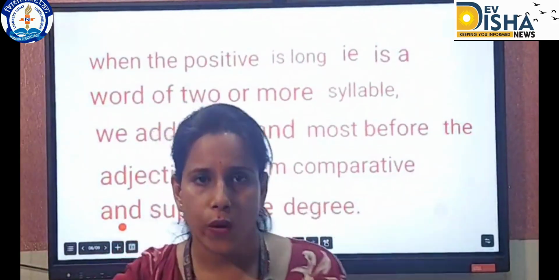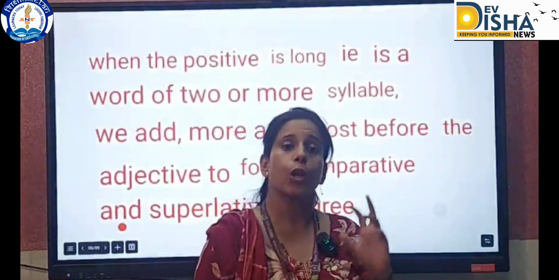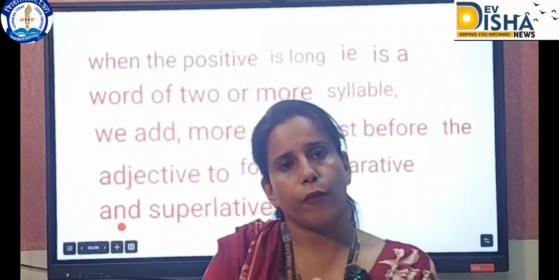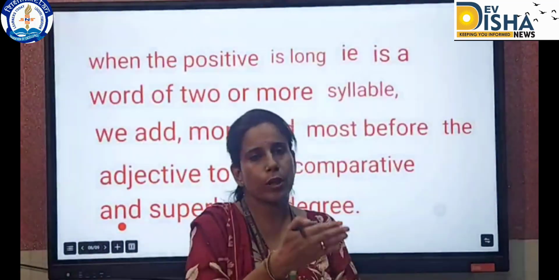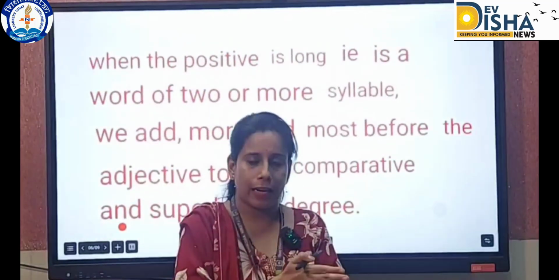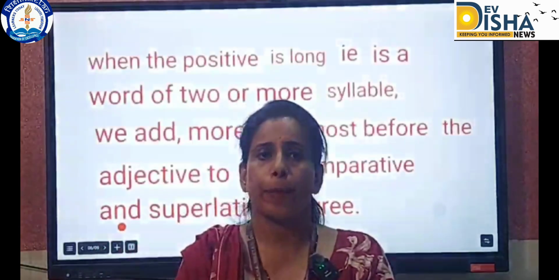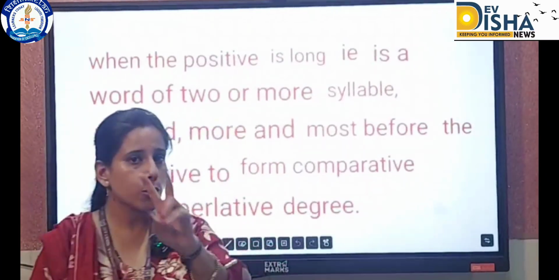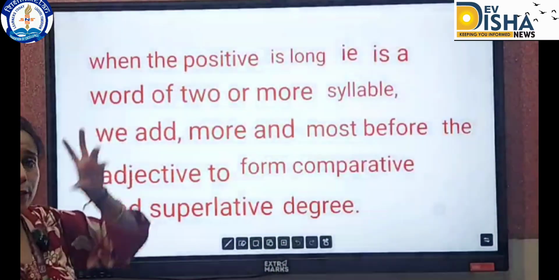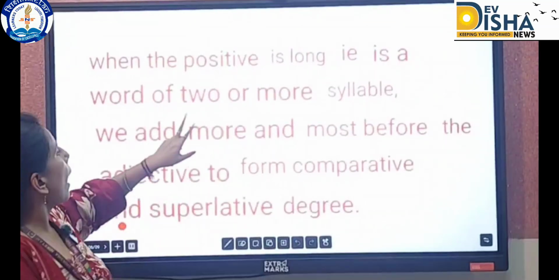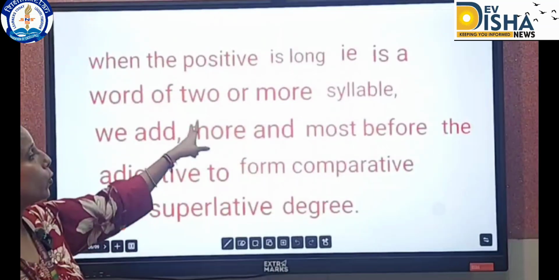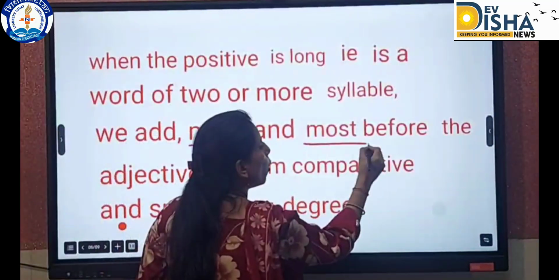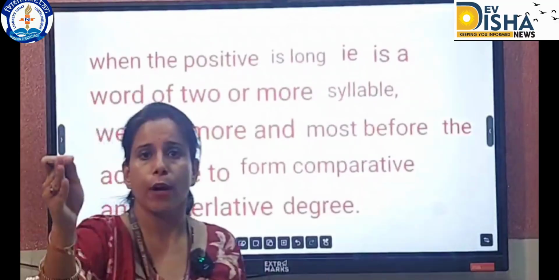Sometimes there are small words and sometimes you use long words that have more syllables. Syllables are basically the focus of the word. For example, dull: we focus on only the L sound. And there are long words, for example, beautiful. Here we focus on 2 syllables. So when the positive degree is long and there is a focus on 2 or more syllables, we add more or most before the positive word.